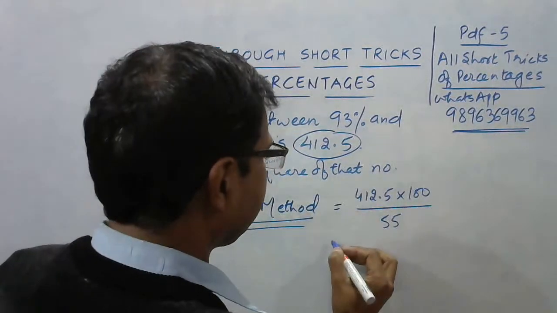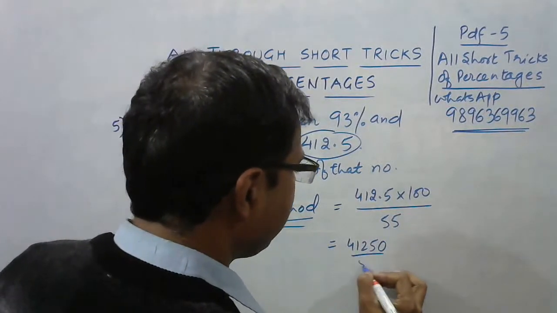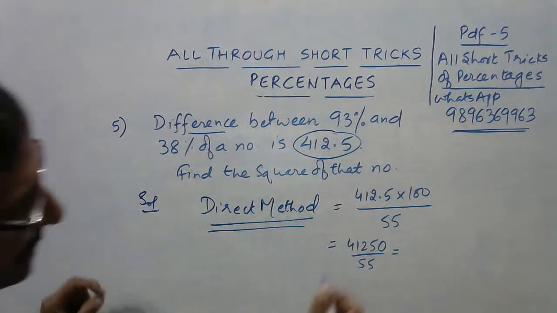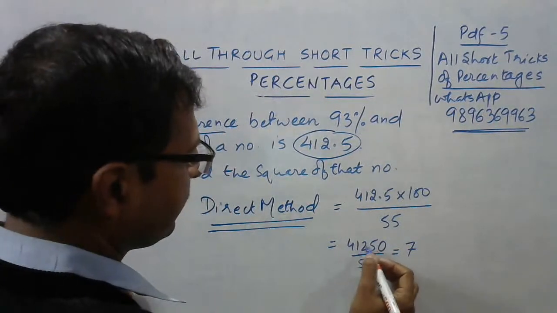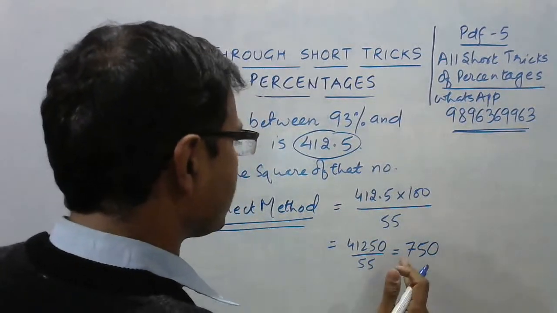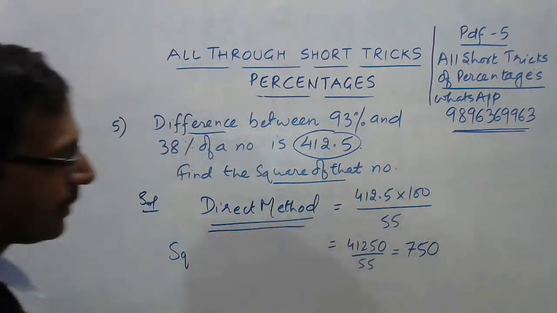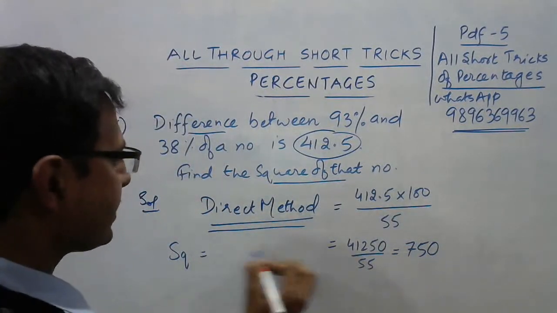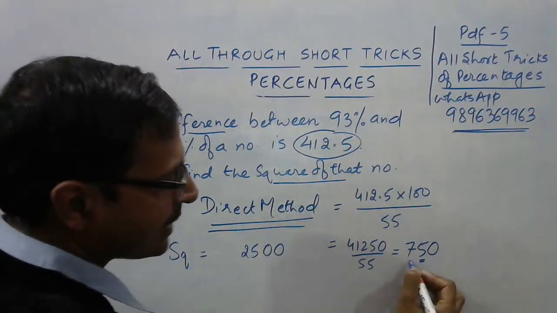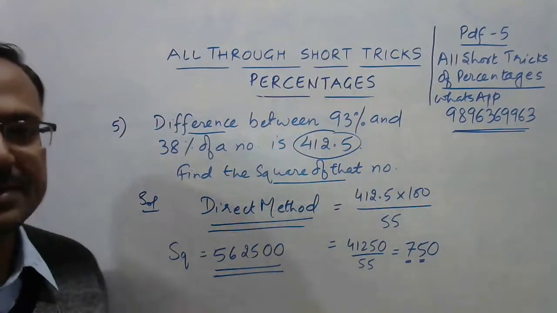Now you can do it very easily. So this is 41250 and 55. So 55 will go exactly 7 times, and then we have 3, 8, 5. So 5 times and a 0. So 750. Now find the square of that number, because the answer is the square of that number. Now this 0 means our answer will end with 00. 5 means our answer will end with 25. And 7 into 8 is 56. So 562500 is the answer of this question.